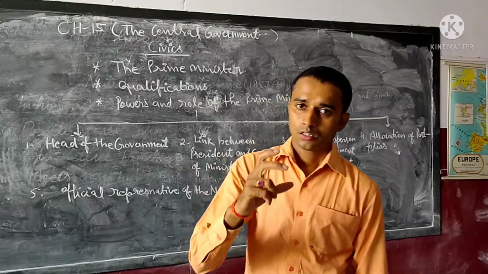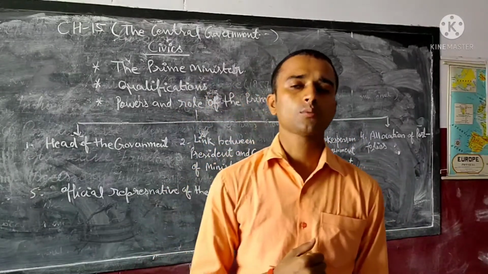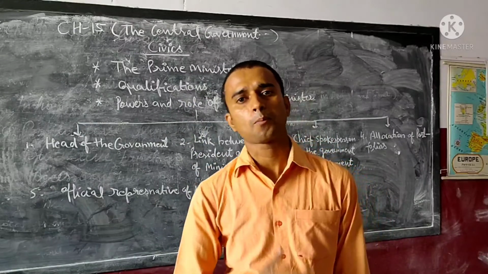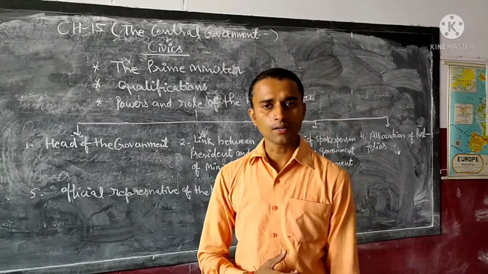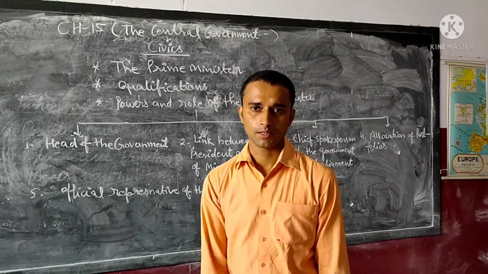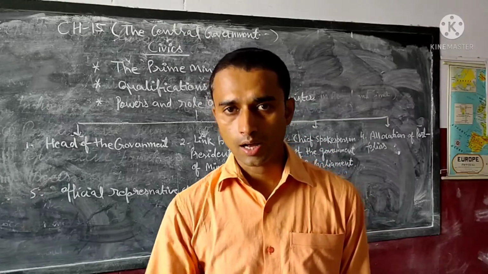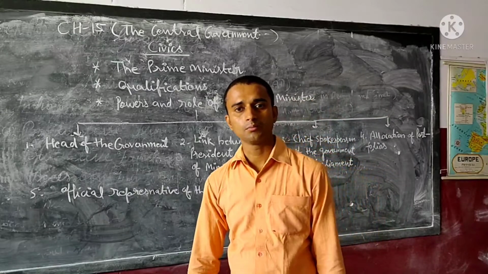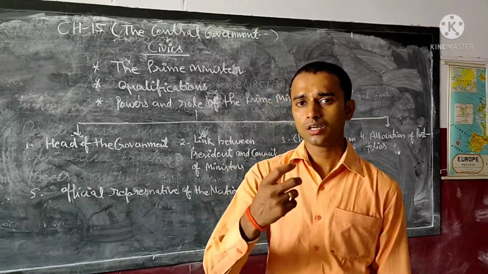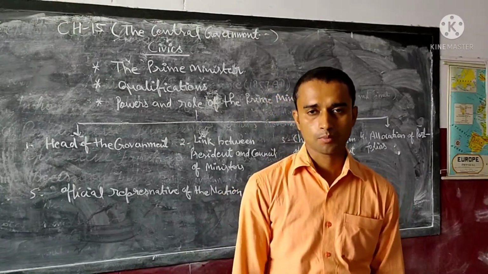Second, the member who participated in the election of the Lok Sabha must not hold any office of profit under the state government or under the central government. Next, he must qualify for membership of the Lok Sabha, or in case he does not qualify for the Lok Sabha, then he must qualify for membership of the Rajya Sabha.